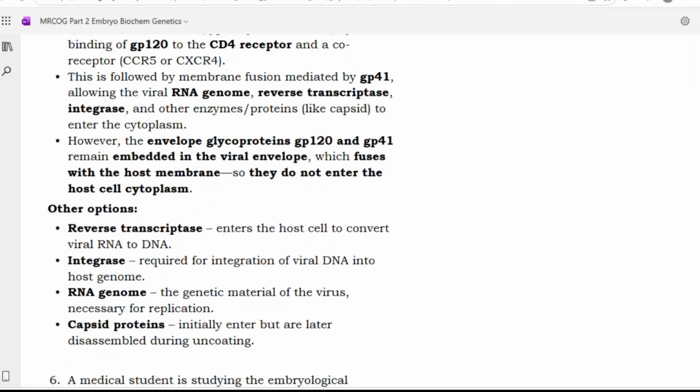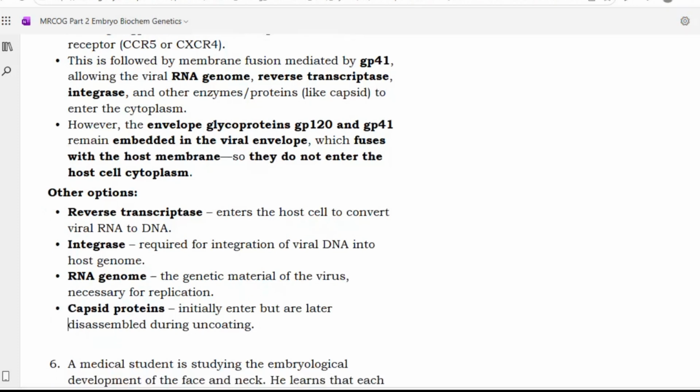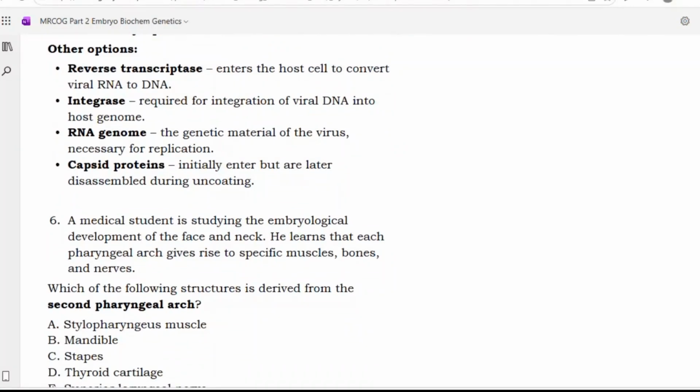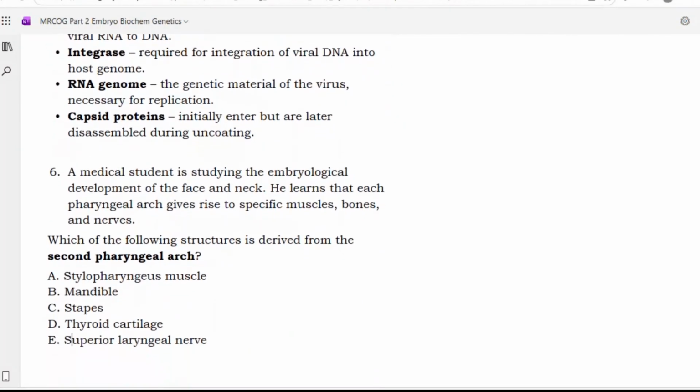So other options: reverse transcriptase enters the host cell to convert viral RNA to DNA. Integrase is required for integration of viral DNA into the host genome. RNA genome, the genetic material of the virus, is necessary for replication. Capsid proteins initially enter but are later disassembled during the uncoating.